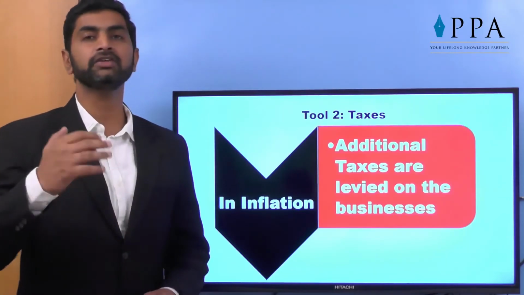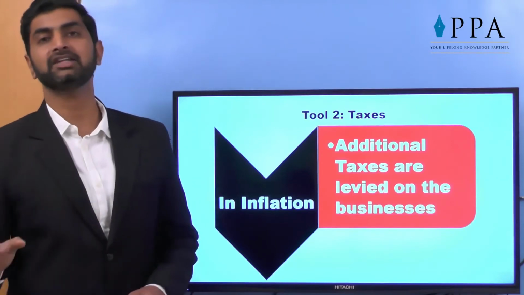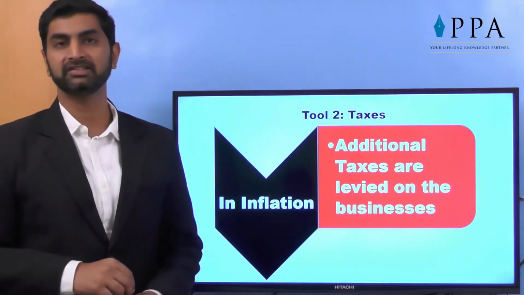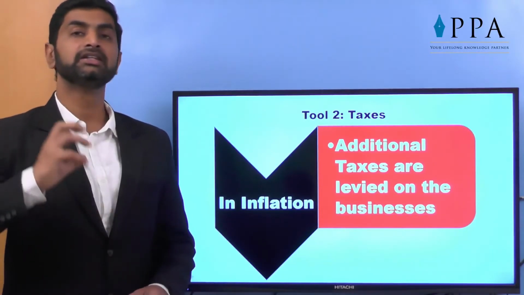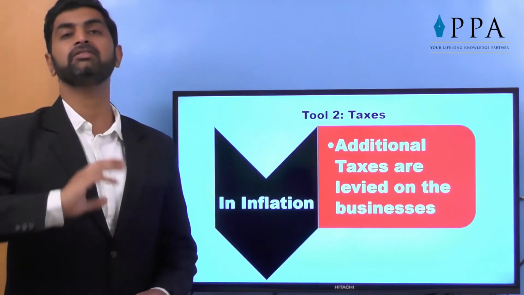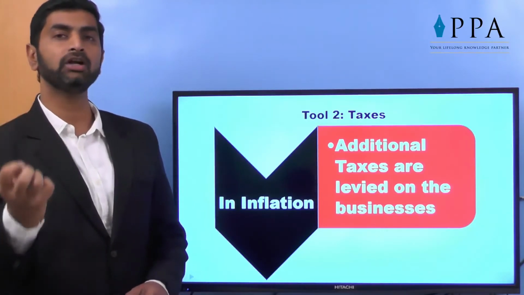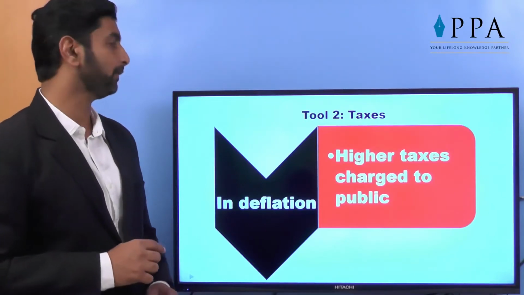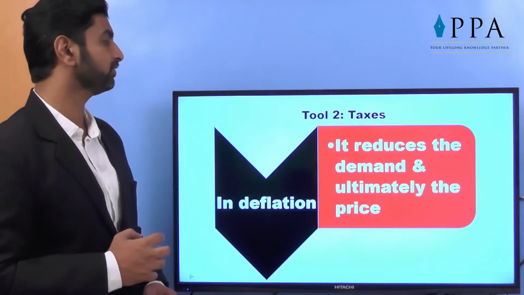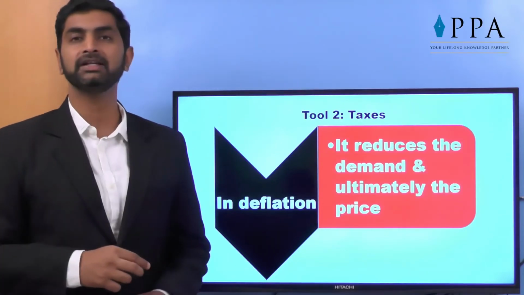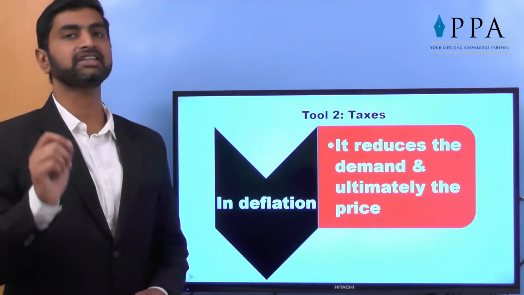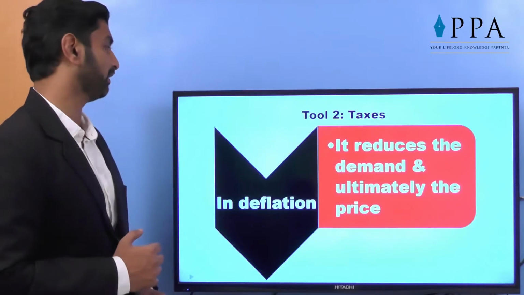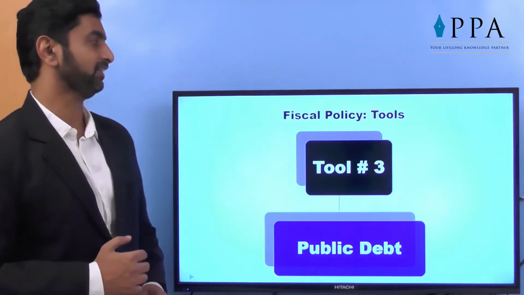Now what happens in case of inflation? The demand is high, the prices are going up, supply is not to that extent. Then additional taxes are levied on the businesses, so that they will not have disposable income, even they will reduce the salaries, and again overall disposable income in the economy will come down. Higher taxes are charged to general public, again disposable income is reduced and it reduces the demand and ultimately the prices in the market. So government uses tax as a direct tool to increase the supply of money or reduce the supply of money in the market. So that is the tool number 2, taxes.